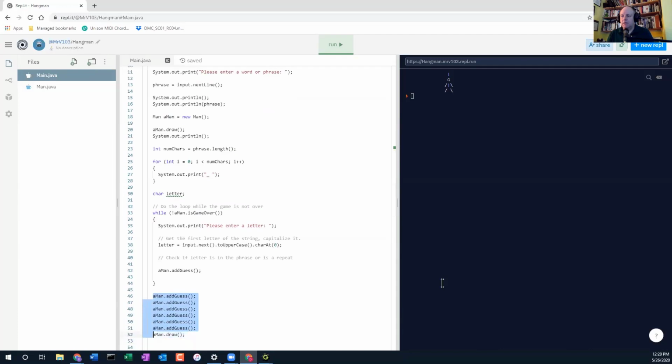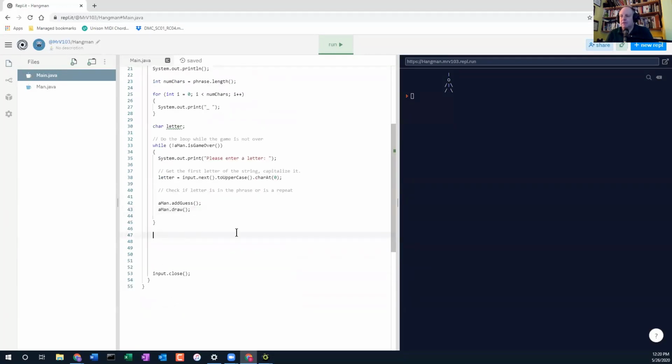Let's not worry about keeping track of the wrong guesses quite yet. But here, this is where we draw the man at the bottom of every loop after each guess. Where should we draw it? Yeah, I think it's right there at the bottom of the loop is the best spot. Now remember, we need to close our input buffer where the compiler complains.